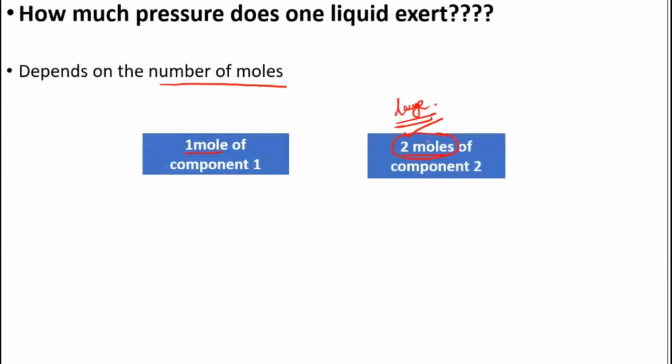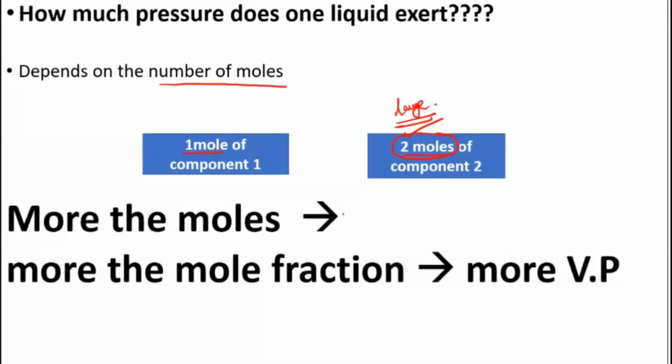If you have one kind of liquid where the number of moles is higher, their mole fraction also will be higher, because numbers are larger. So when you are calculating out of 1, you will see their fraction will come out to be larger. They will be in large number in the vapor phase and the vapor pressure automatically will be higher for that particular liquid. So when you have more moles of one liquid, their mole fraction will be higher. When their mole fraction is higher, they will go more into the vapor phase. Such molecules will be there in large number in the vapor phase and they exert more pressure, so they will have more vapor pressure. I believe this much is clear to everyone.